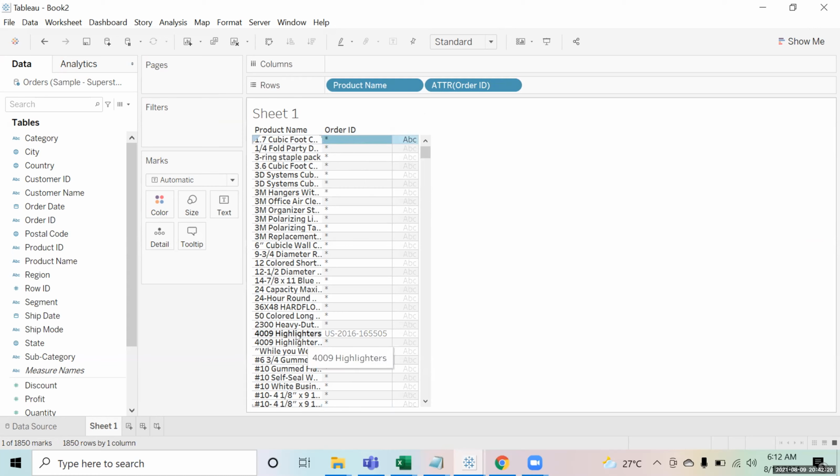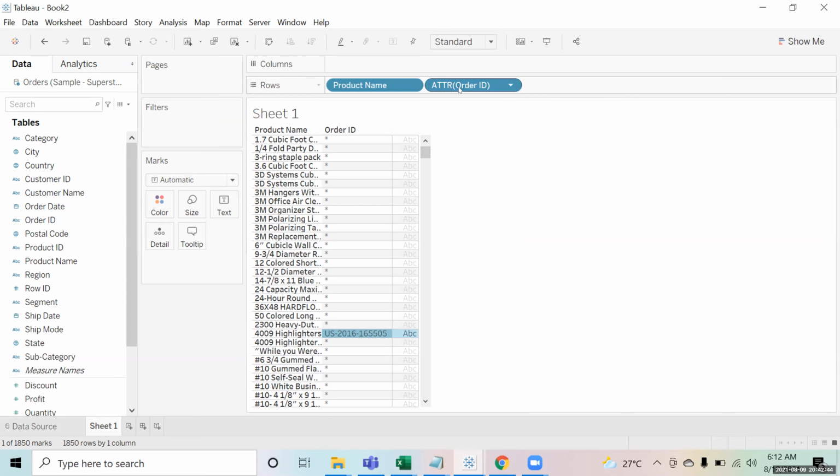And if it was only purchased in one order, it gives you that particular single value. So if you have converted that order ID into an attribute, you are trying to bifurcate whether it is present once or more than once. That is what an attribute will do for you.